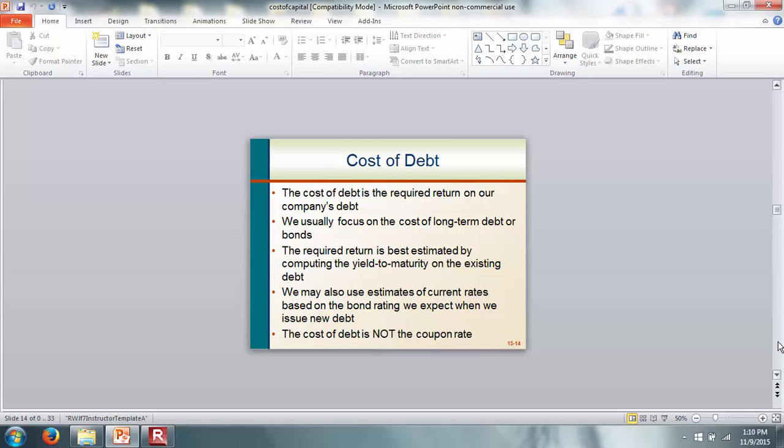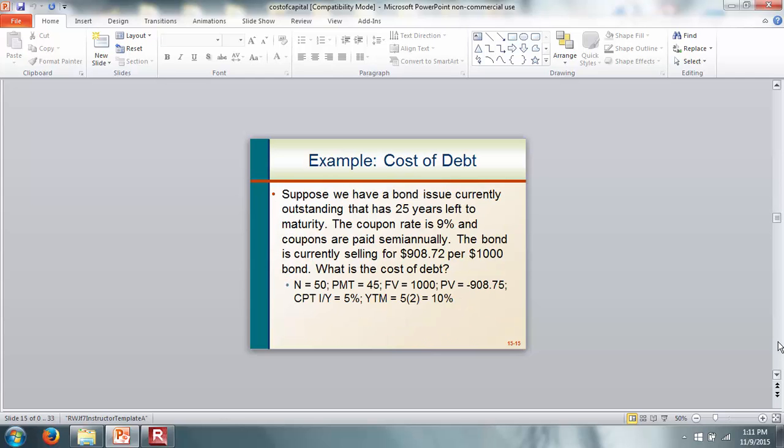The cost of debt is the required return on our company's debt. Basically, the cost of debt is given by the yield to maturity of the bonds. One of the things you want to make sure is that you don't confuse that with the coupon rate. We focus on the cost of long-term debt, or the bonds issued long-term. So let's look at this example.